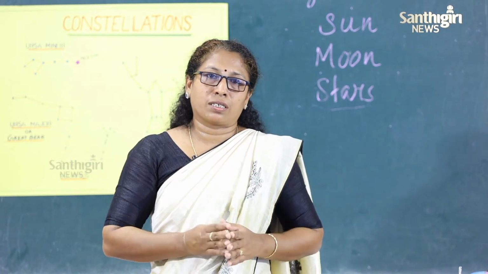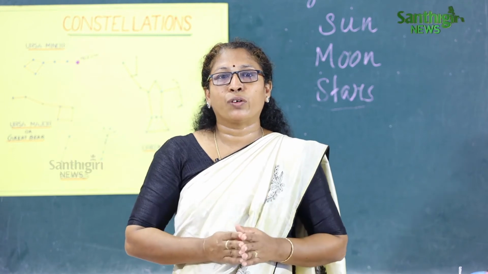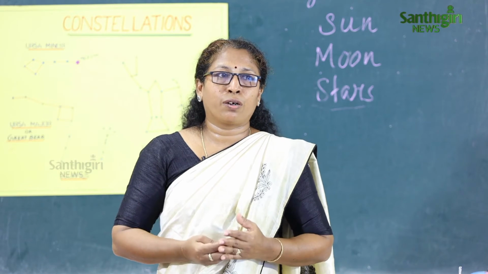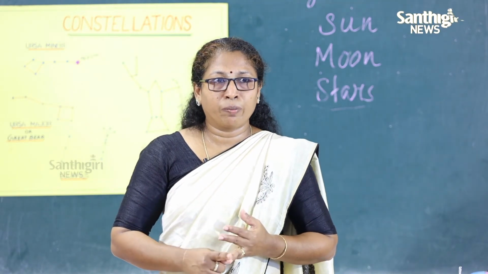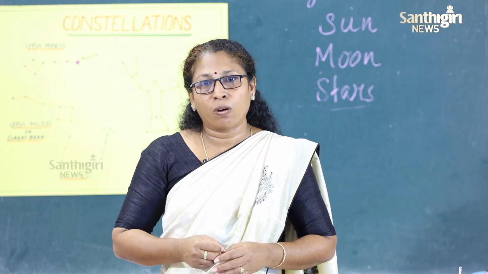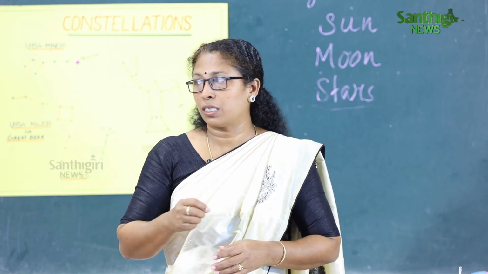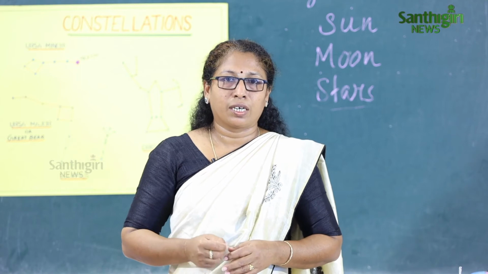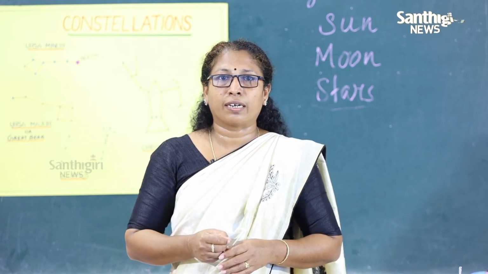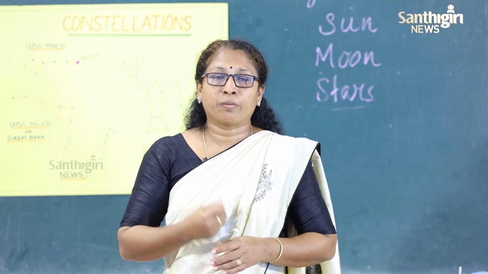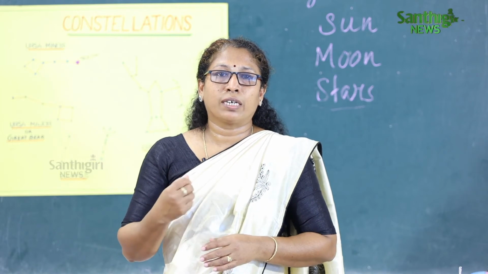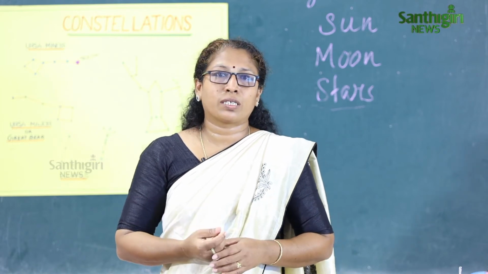And some stars come together to form patterns, and these patterns are like the figures of animals, human beings, or any other things. These patterns are called constellations. Here are some constellations, and the clearest constellation is the Great Bear or the Ursa Major, otherwise known as the Saptarshi.